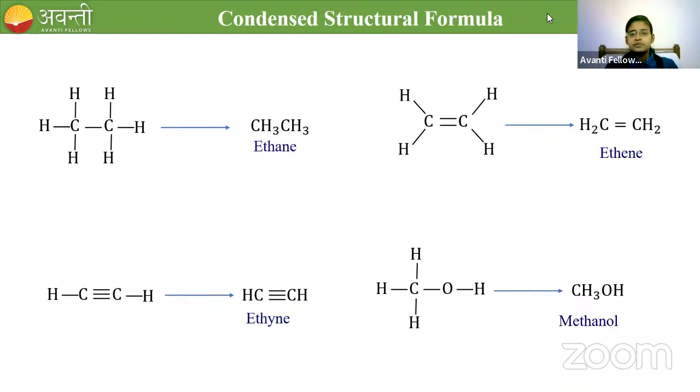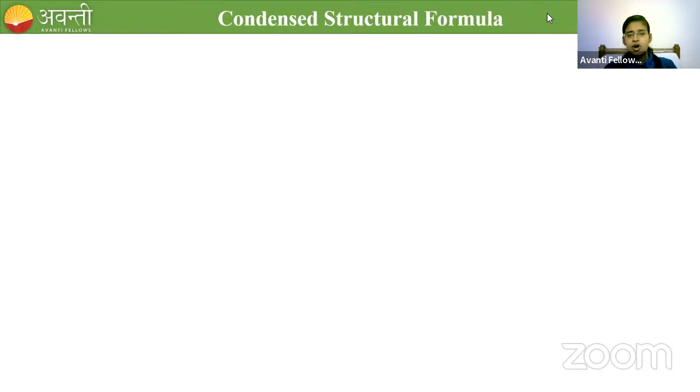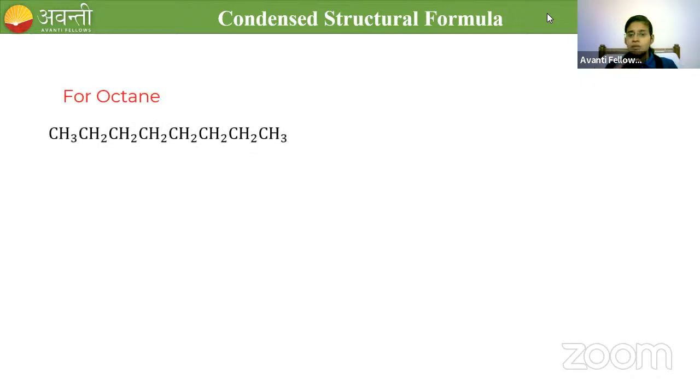Let me go into some more detail about the condensed structural formula for octane. We discussed octane in the beginning of the lesson. Petrol contains octane, and I said that there are 8 carbons in the octane molecule. If all the carbon-carbon and carbon-hydrogen bonds are removed, I will have to write the structure like this, and this is the condensed structure of octane. I can further condense this structure and write it like this.